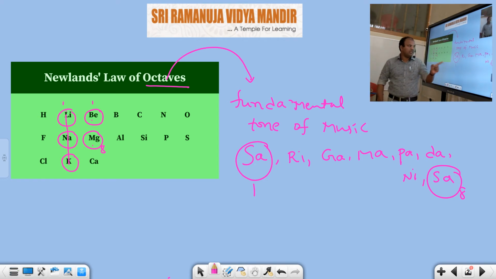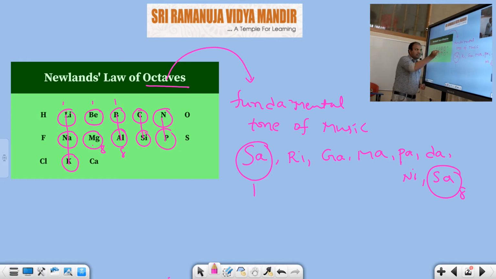In the fundamental tone of music, have you seen this? First one Sa, eighth one Sa, it is repeated. In the same manner, in Newland's octaves law, the first element and the eighth element have similar properties. This is the first one, this is the eighth one, so these two elements have similar properties: boron and aluminium. Obviously carbon and silicon have similar physical and chemical properties. Nitrogen and phosphorus also have similar physical and chemical properties, as well as oxygen and sulfur.